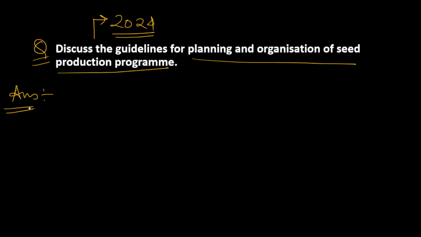So in the introduction, we can write why we need these seed production programs.